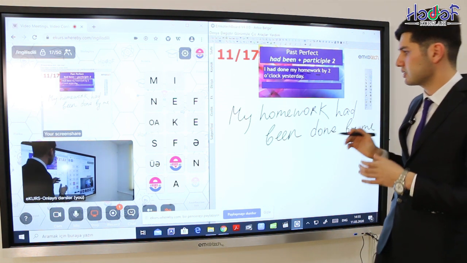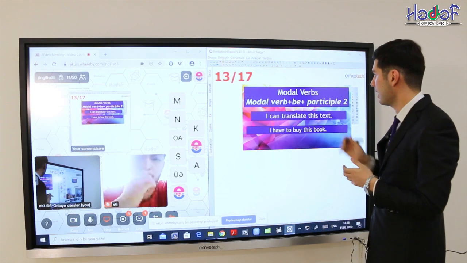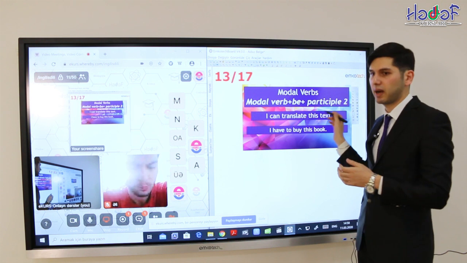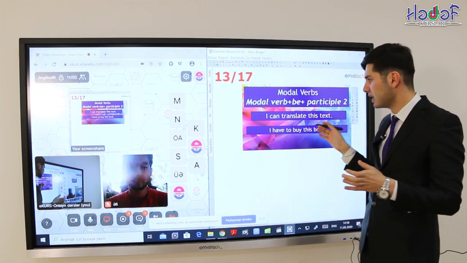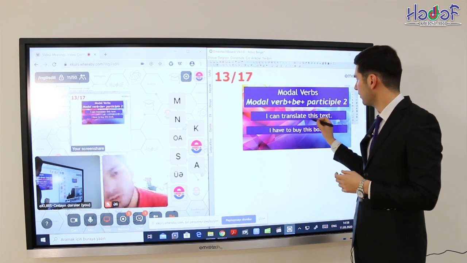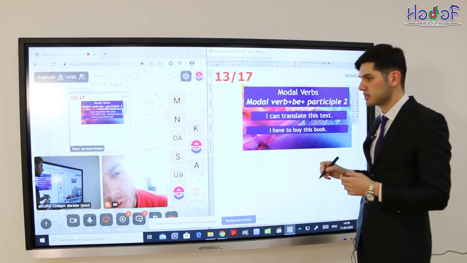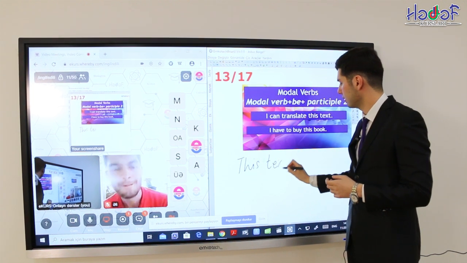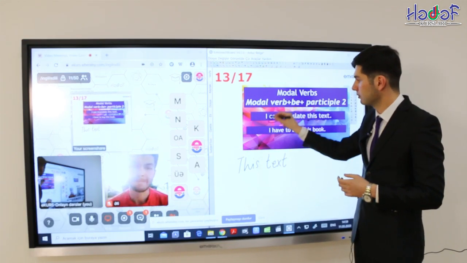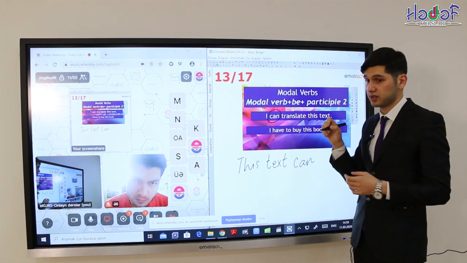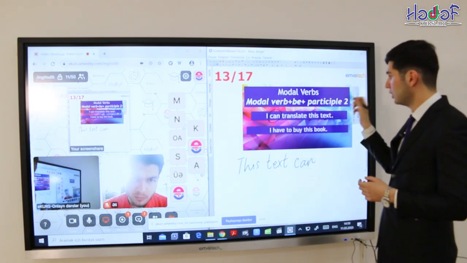So, let's go to passive voice with a modal verb. We add be and again participle two. Maybe it's very easy. Now let's see: I can translate this text. Again, we have to find the object, this text. We use the same modal verb can, and because this is the passive voice, we use be.